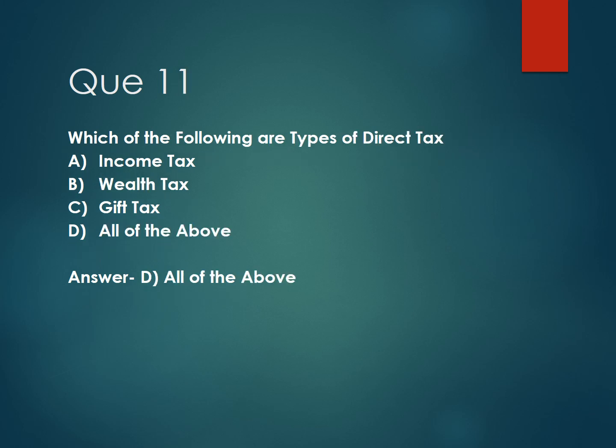Then next, question number 11. Which of the following are types of direct tax? And the four options are option A, income tax, option B, wealth tax, option C, gift tax, and option D, all of the above. And the correct answer is option D, all of the above.